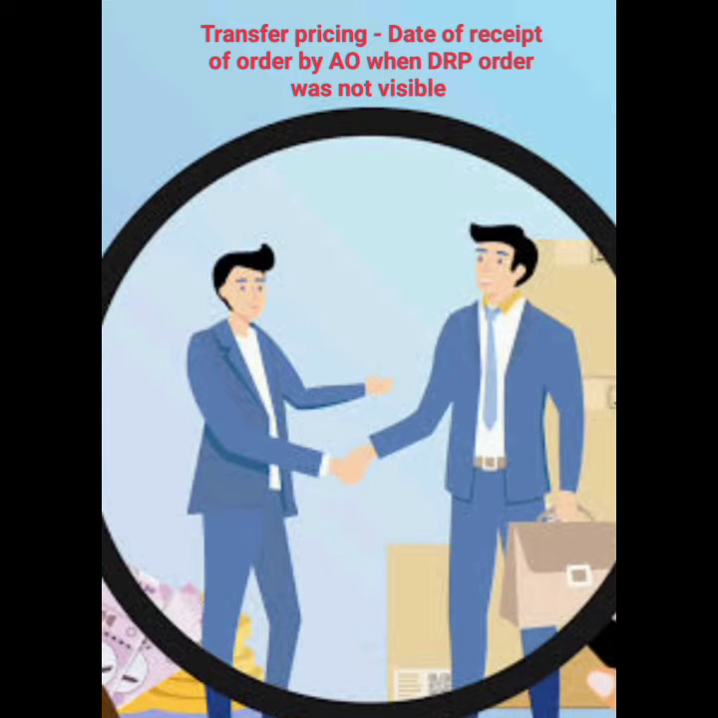Citation is Commissioner of Income Tax, International Taxation versus Hyundai Rotem Company. Transfer pricing issue. So, the issue before the Delhi High Court was: what is the date of receipt of the order when the order uploaded by DRP on the income tax business application portal is not visible to the AO?